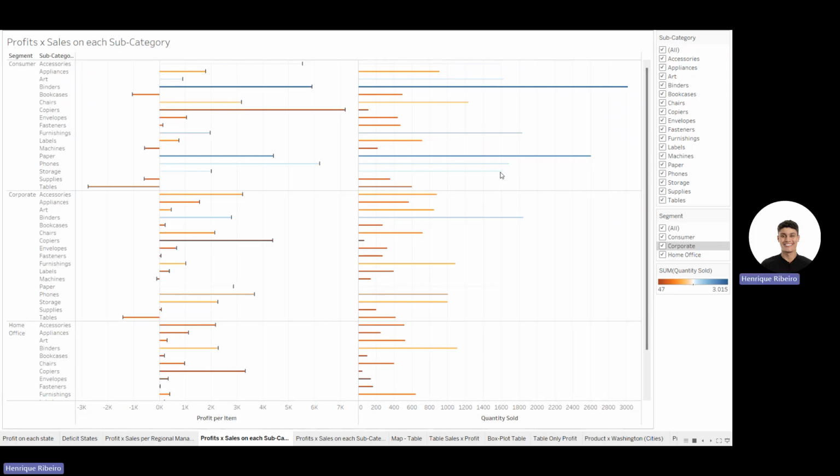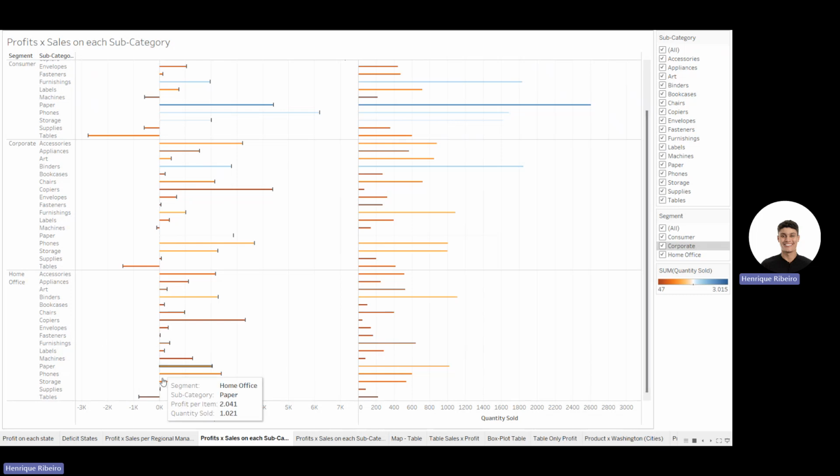With that in mind, I decided to figure out how each subcategory on each segment was performing in relation to sales and profit. Specifically, one subcategory got my attention: the table. On every segment, the table subcategory has been not profitable at all, as you can see here. Indeed, it has been the subcategory that caused the most financial losses. We're losing here for the consumers, we're losing here for the corporate, and we're losing here for the home office. And it's present on every segment.